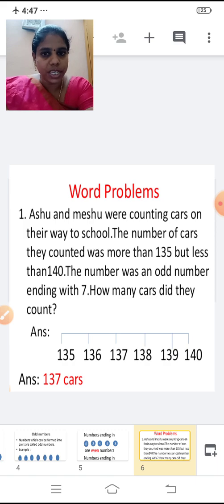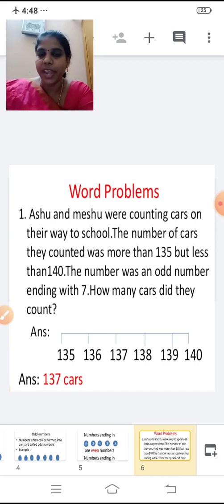The number of cars they counted was more than 135 but less than 140. It was more than 135 and less than 140.